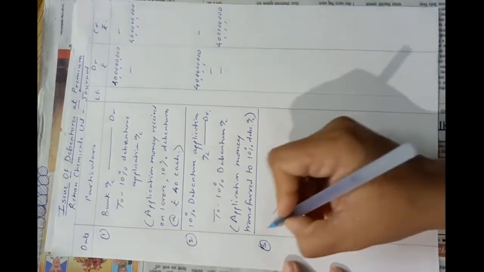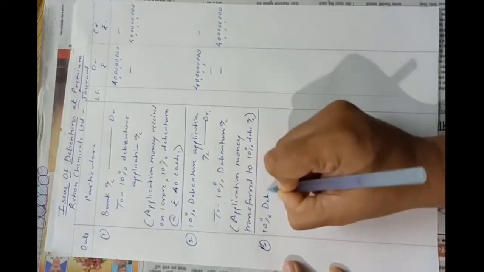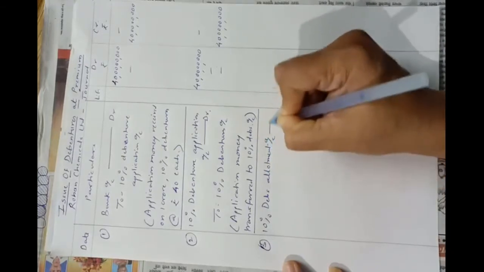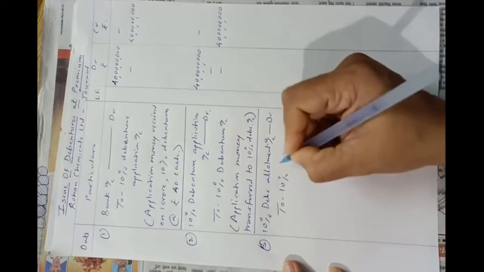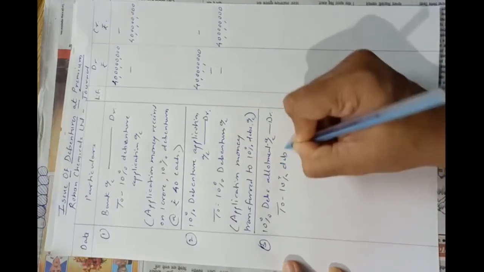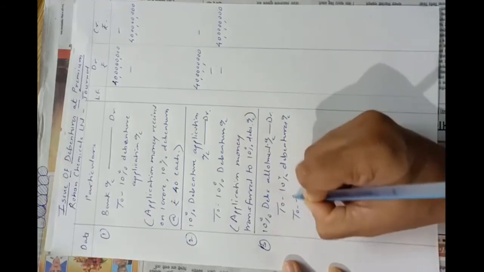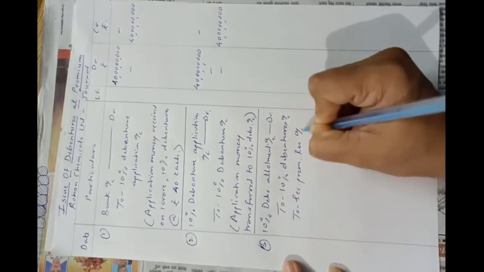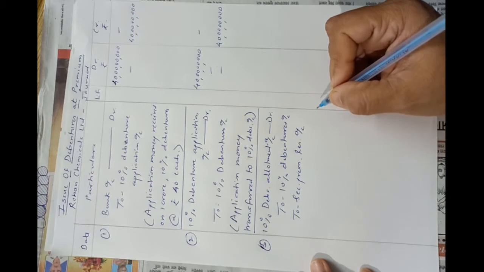So the entry will be 10% debentures allotment account debit to 10% debentures account, to security premium reserve account.